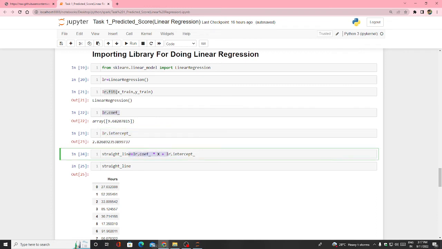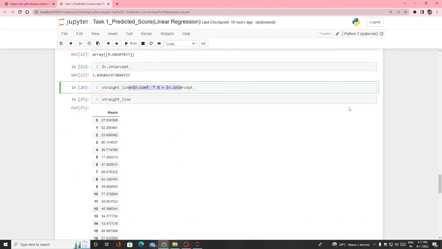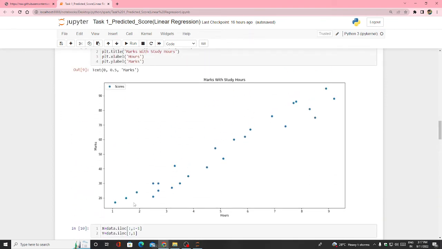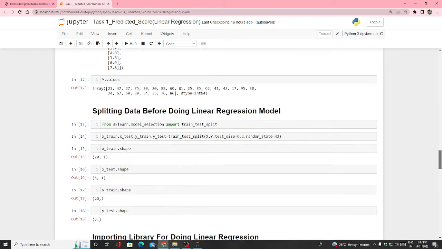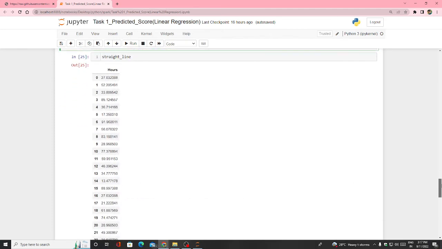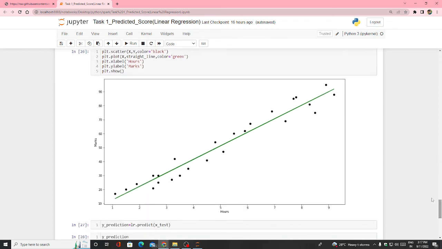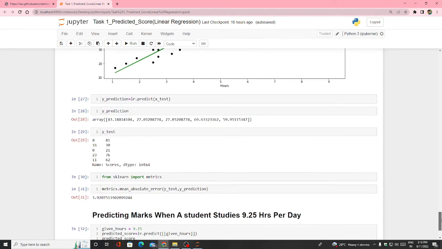I tried to make a straight line through the graph which I showed you, to find the nearest way. So the line will be like this. Let me show you the straight line. So the line details are there. If I plot it with the x-axis, it will come like this. So a straight line will be there on the scatter plot.